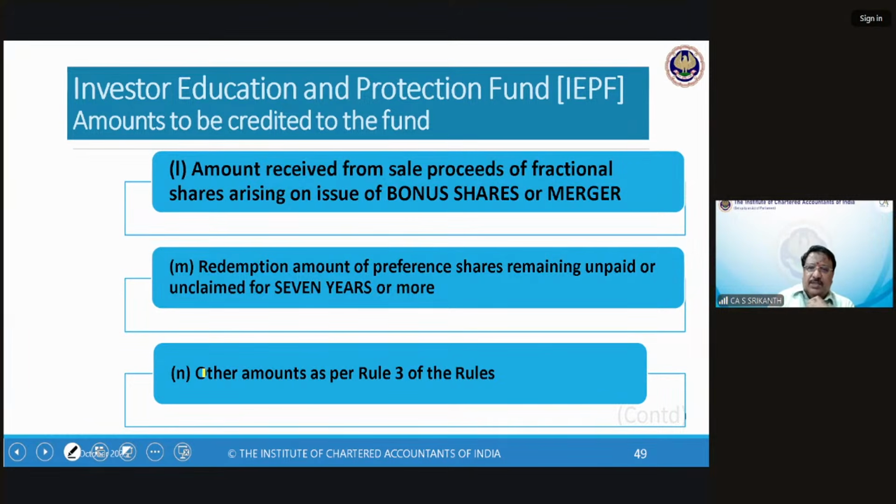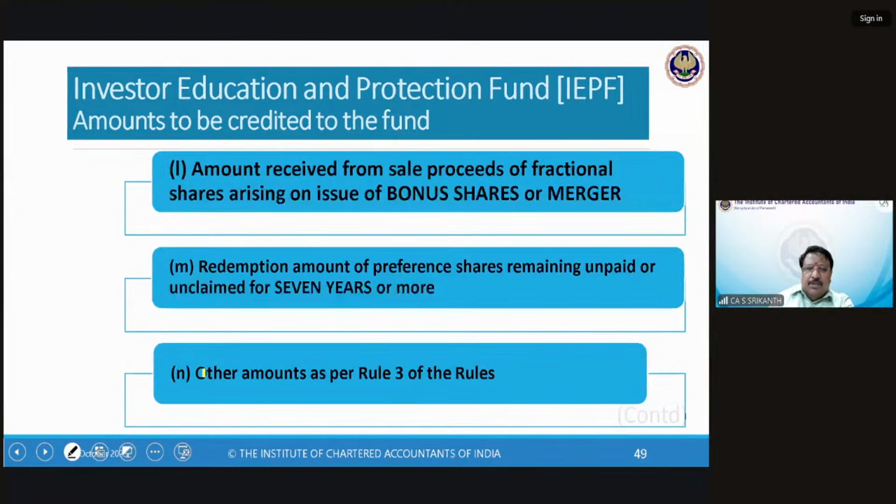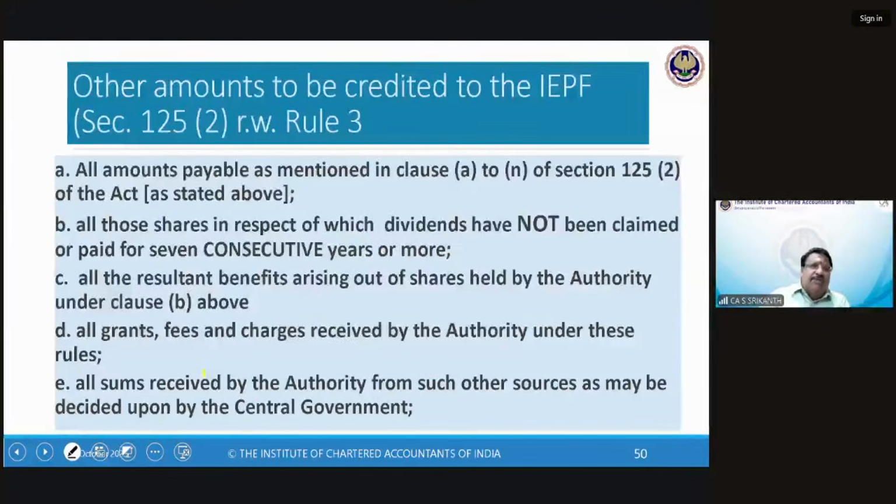Redemption amount of preference shares remaining unpaid or unclaimed 7 years or same. Here we talk about matured deposits, matured debentures. Here we talk about preference shares redeemed but not claimed. 7 years. Other amounts as per Rule 3. Rule 3 gives a few. It's not big. All amounts A to N they cover here. That's unfortunate with rules. In the new law, there is so much overlap between the rule and the section. The section will tell, same thing will be told by the rule. And the rule will sometimes try to do something that the section has not intended to do.